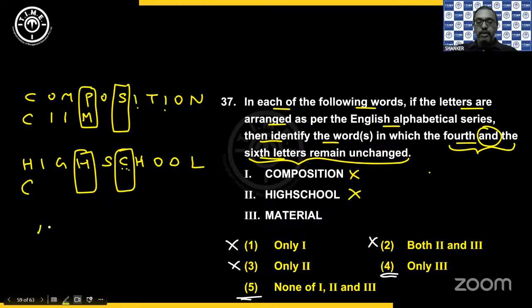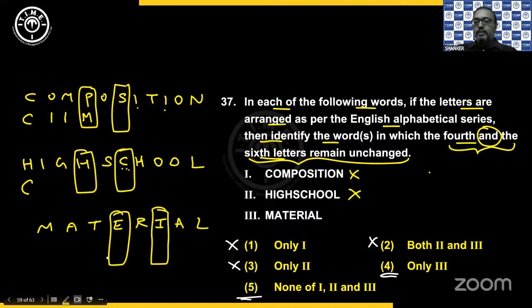So the third one we have is material. Again, fourth and sixth. So we start off with A, double A. Then after A, B, C, D is not there. You have E. Correct. So third also doesn't work. So option 4 is ruled out. None. That's all. Don't need to complete.